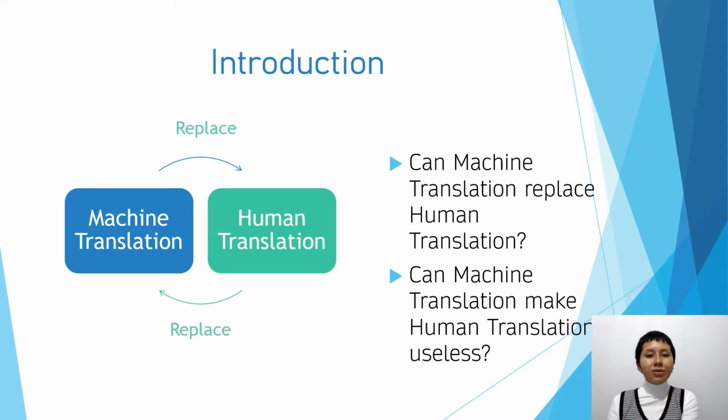Let's imagine machine translation replaces human translation. There are multiple devices that translate easier and faster. Could we still use human translation? On the one hand, machine translation uses algorithms, symbols, and databases combined by software in order to translate. On the other hand, human translation is based on reasoning in order to apply grammar and sense to a translation.